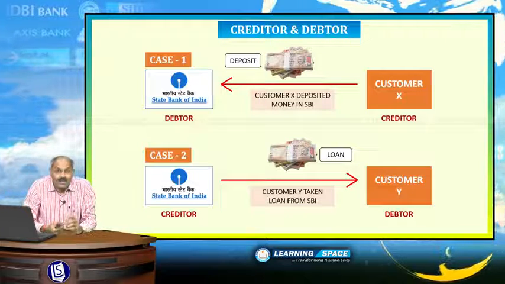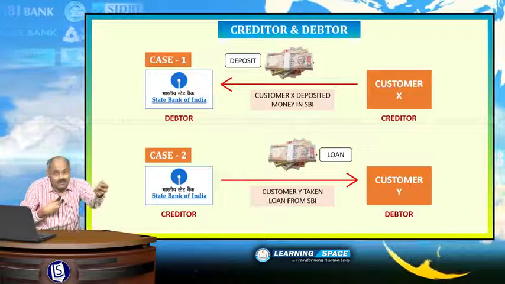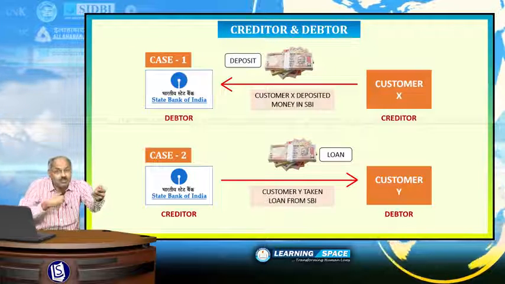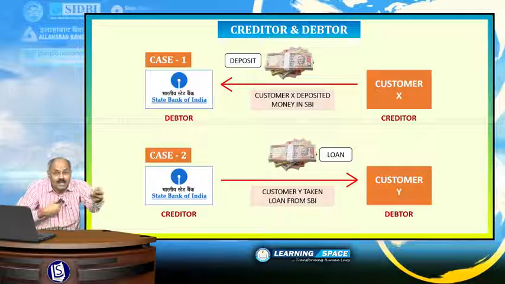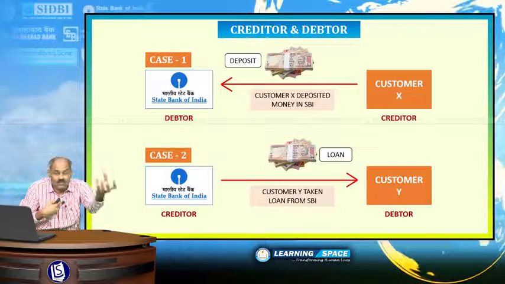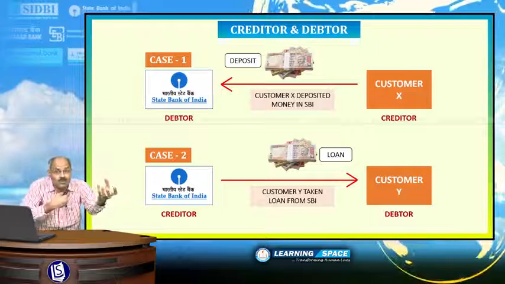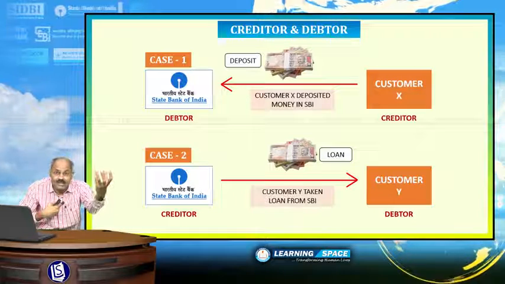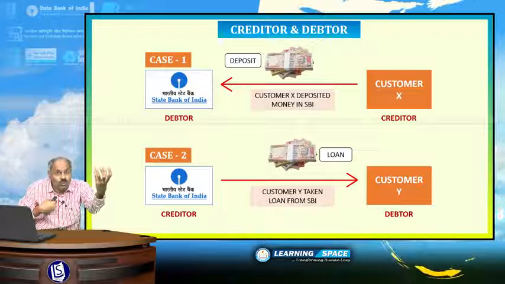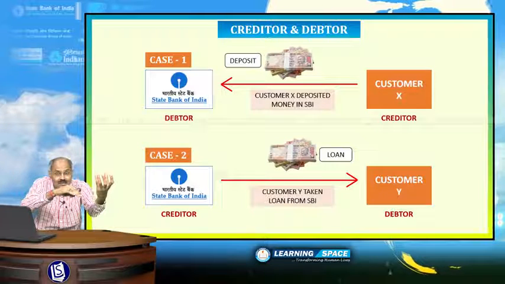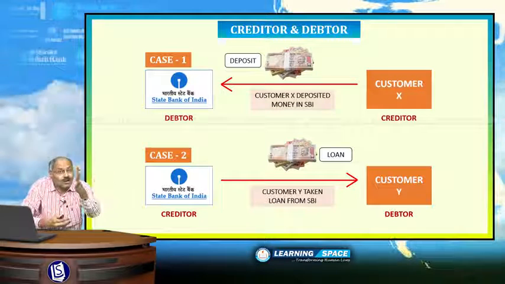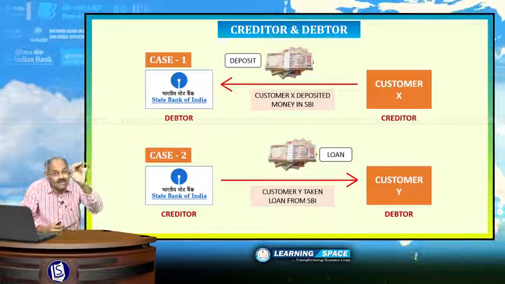Creditor, debtor. If I give money to you, you are my friend, you borrowed 100 rupees from me. I am the creditor. You are the debtor. And you are my friend, I borrowed 1000 rupees from you. You are the creditor. I am the debtor. Debtor is the person who owes money to the other person, who has liabilities. Right?